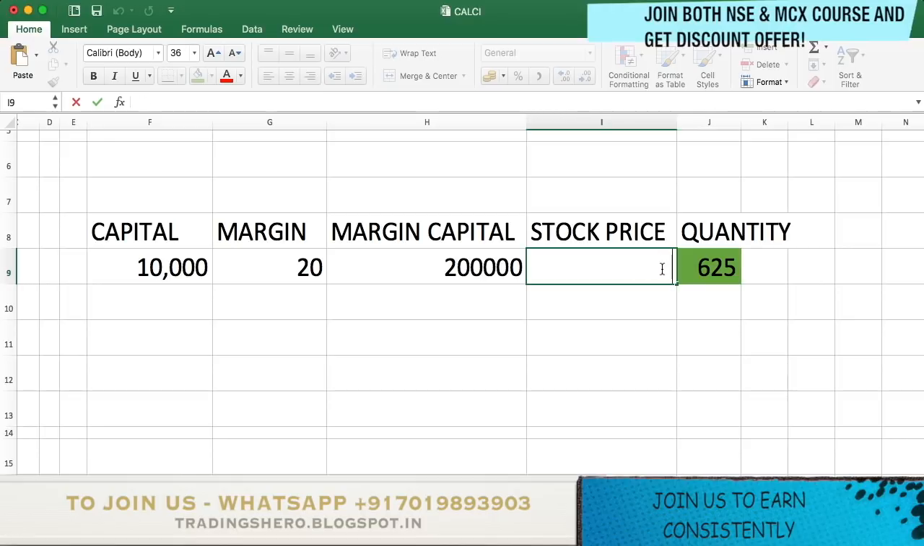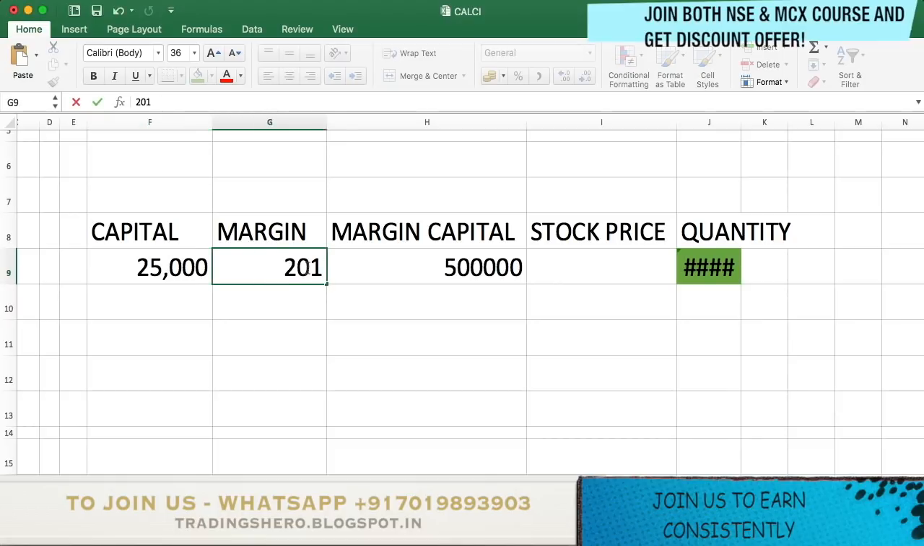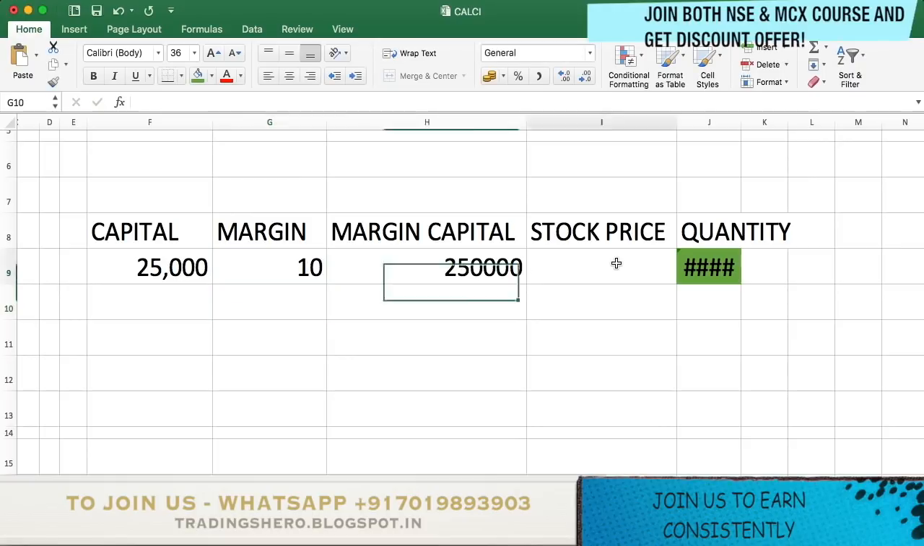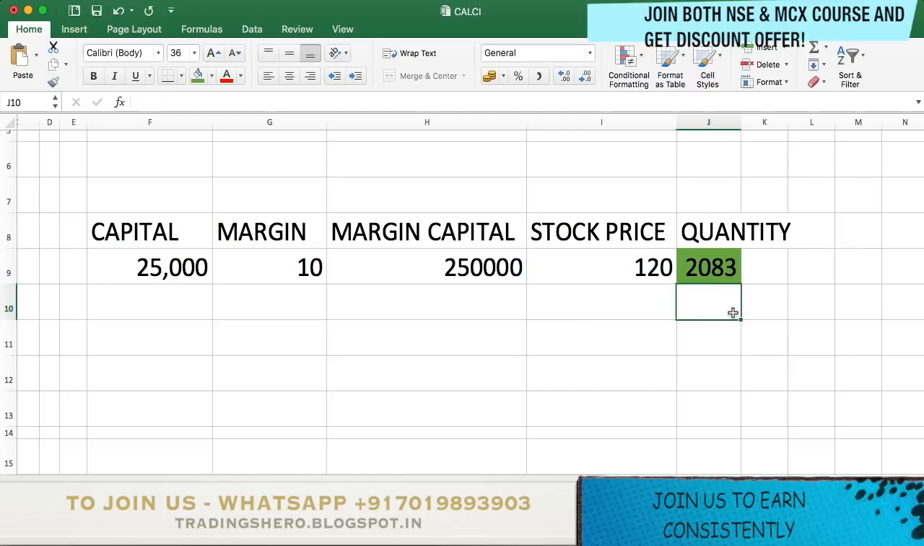Let me give you another example. Let's say I'm trading on a capital of 25,000. Just input 25,000, and let's say my margin is about 10 times, so hit 10 and enter. Here you should enter the stock price. Let's say the stock price is 120 rupees, and click enter. So you get 2083 stocks. This is the quantity you get for buying. So this is how this calculator works.